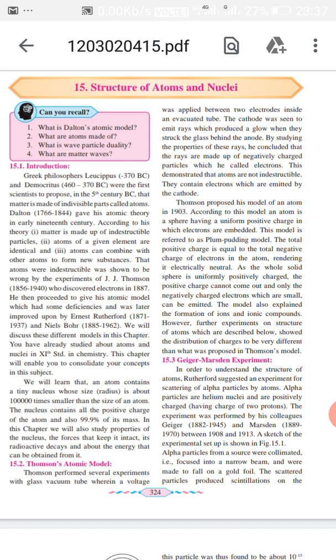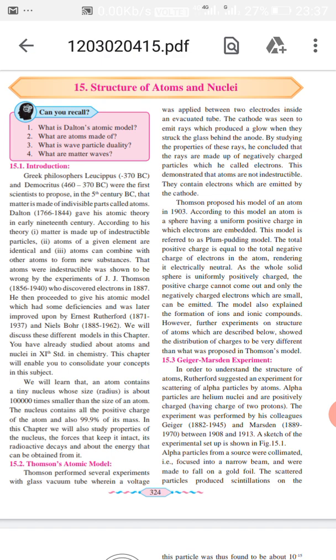Atoms can combine with other atoms to form new substances. So these are very fundamental things we learned, but at that time this Greek philosopher proposed all these things. So for that time this was a tremendously important invention.